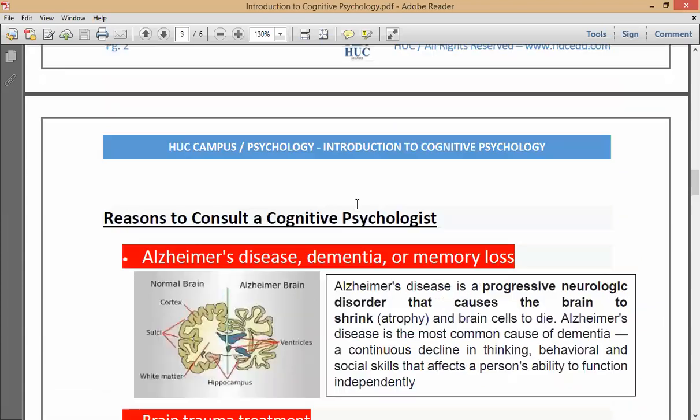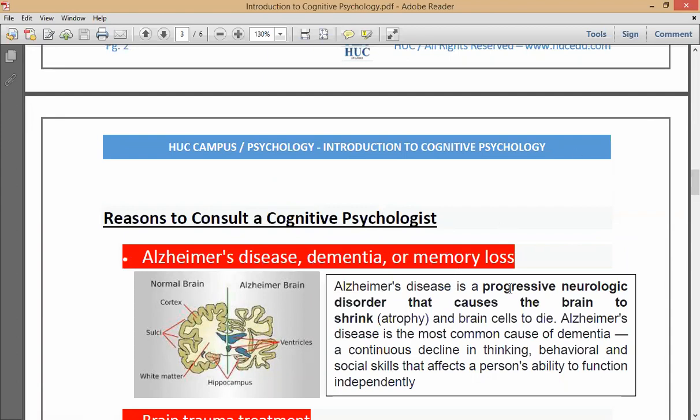So these are the reasons that you should consult a cognitive psychologist. Now, the first disease, I think you all would have heard of. Have you all heard about Alzheimer's disease, dementia? Yes, sir. Okay, so let me explain.